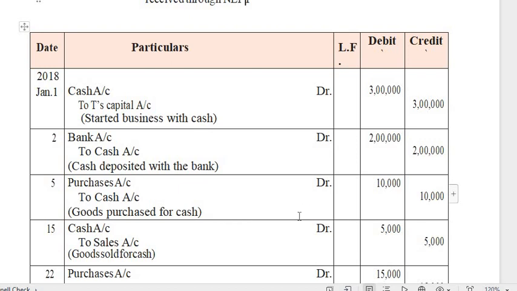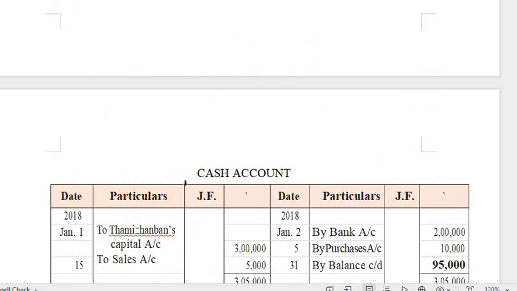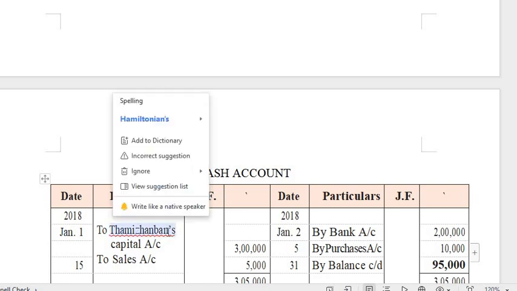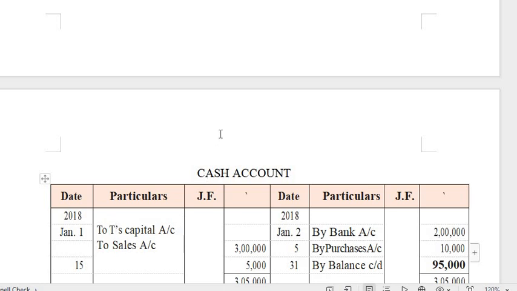See here, I have written it like that. January 1st, on the debit side, to T's capital account.